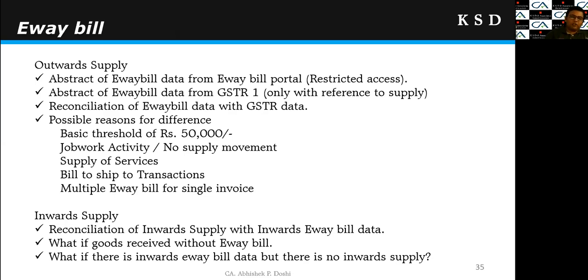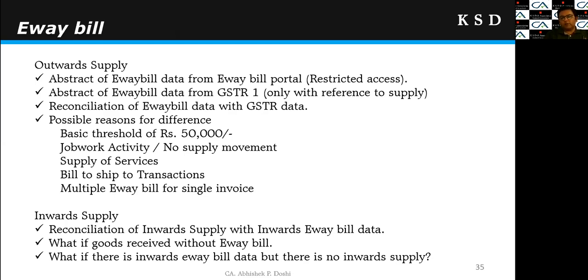Now I have downloaded the e-way bill data and I found that some of the goods were received without an e-way bill. Then what would be the consequences, right? I am the recipient of the goods. The e-way bill issuance is the responsibility of my supplier and not my responsibility, right? So in that case, if I have received the goods and I can demonstrate through delivery challans or a consignment note that I have received the goods and I have invoices, that will be sufficient, and it cannot be said to be a default on my part.